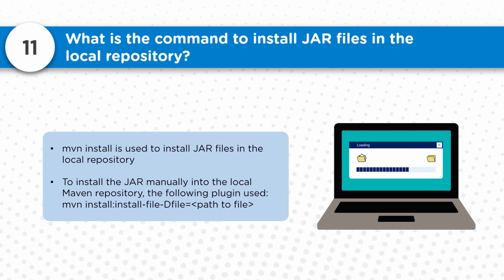Once that is done, in the local .m2 directory, the specific artifact will be installed. So this is a mechanism where you can set up the jar file locally in the local repository.